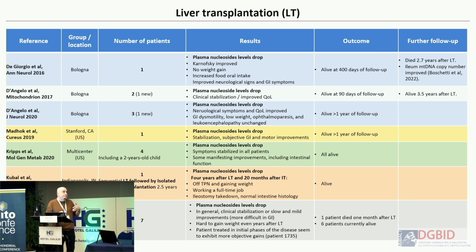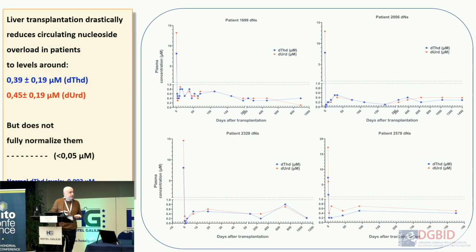Many patients survived. In other cases, they died. For example, in our cohort, there was one patient who died because of the aggressiveness of the treatment. The treatment is probably not as aggressive as bone marrow transplantation, but it's still not a joke, a liver transplantation. So the results are similar, and I'm going to present something not so clinical, but a little bit more biochemical about the patients that were transplanted in Barcelona.